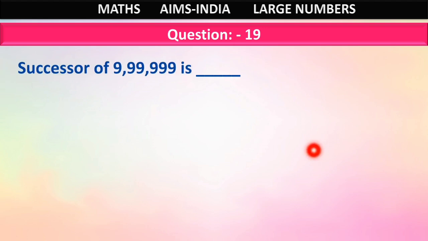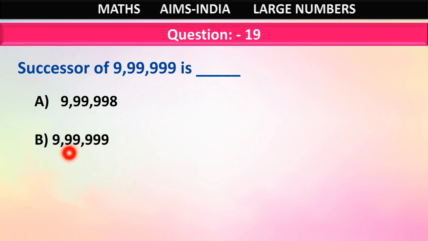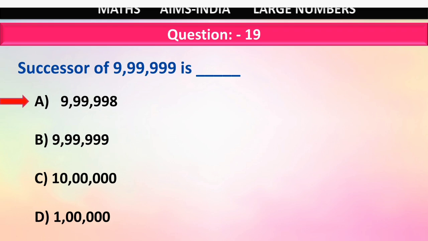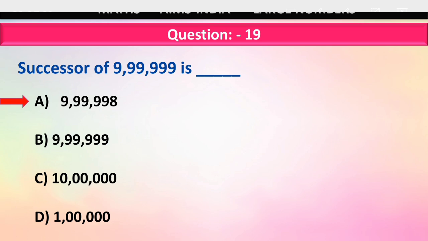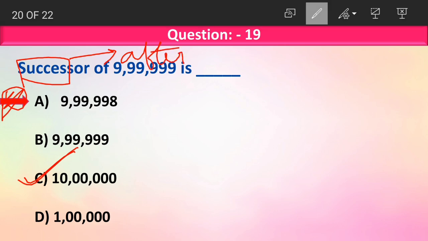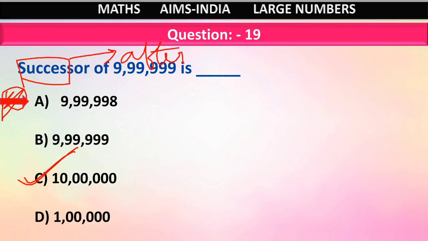Question number 19. Successor of 9,99,999 is dash. Option A, 9,99,998. Option B, 9,99,999. Option C, 10 lakhs. Option D, 1 lakh. Now the correct option here is option C, 10 lakhs. How do we get this? Successor means what? As I said, success always comes after. After doing something we get success. So successor is a number which comes after a given number.